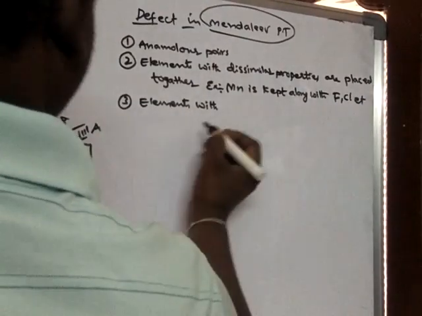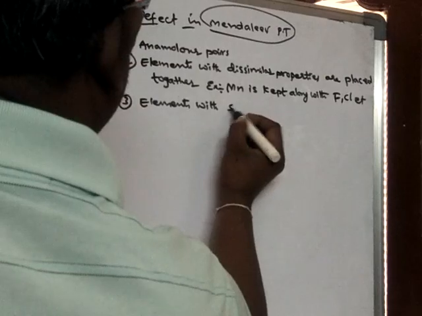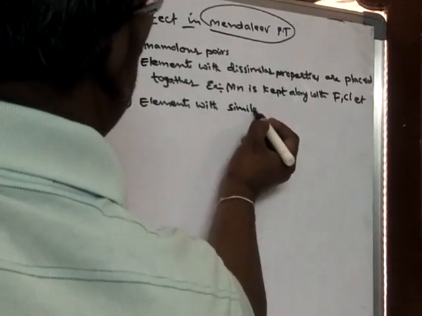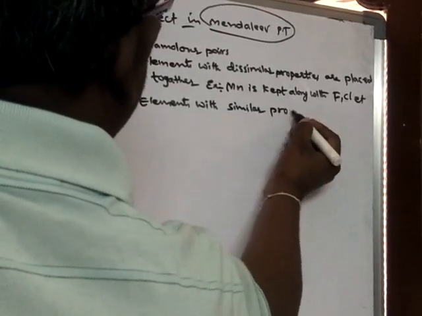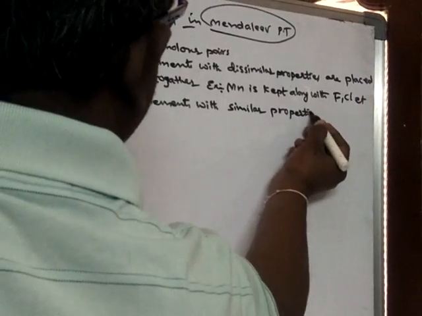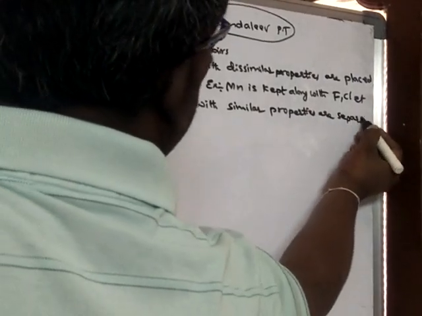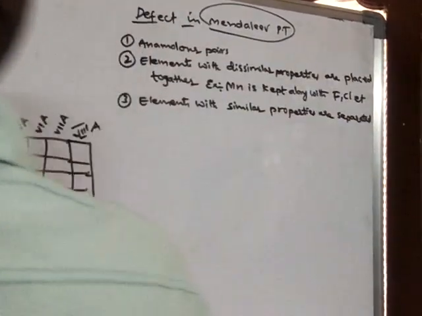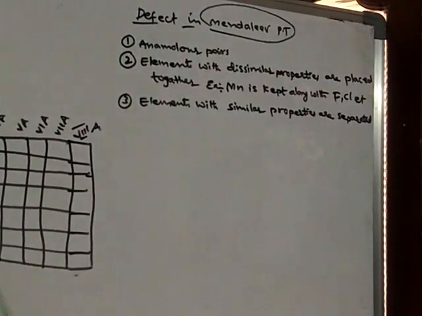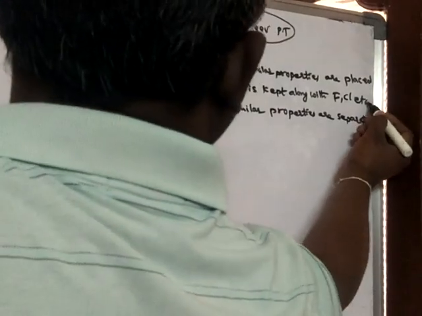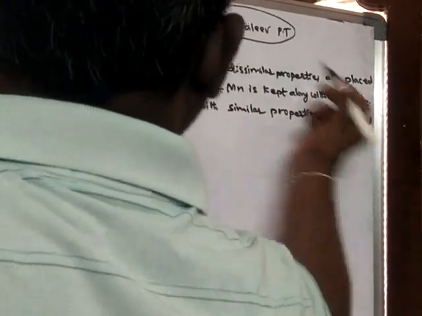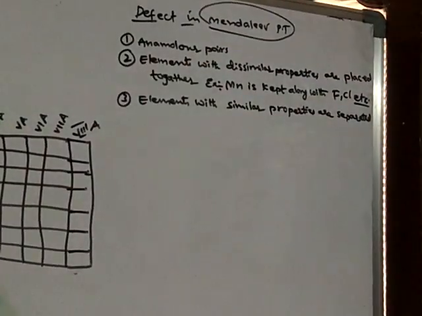Okay, elements with similar properties are separated. Similar properties are separated.